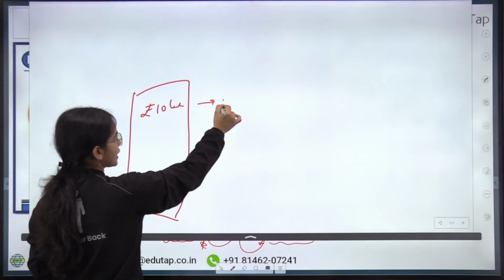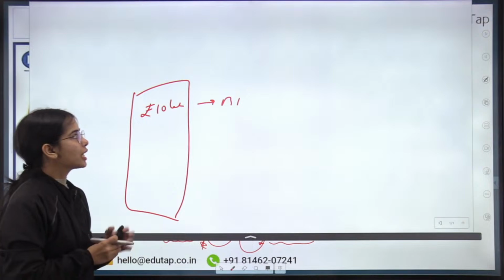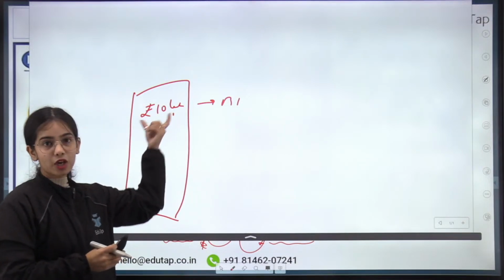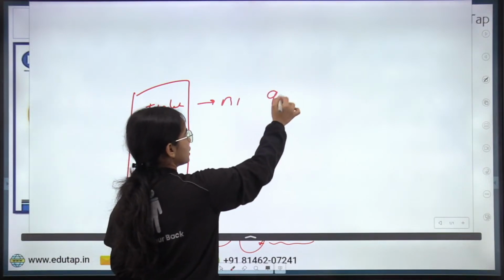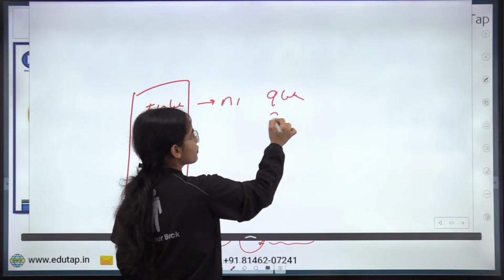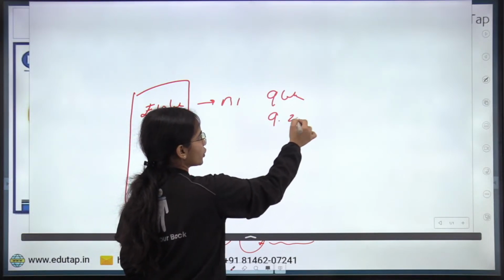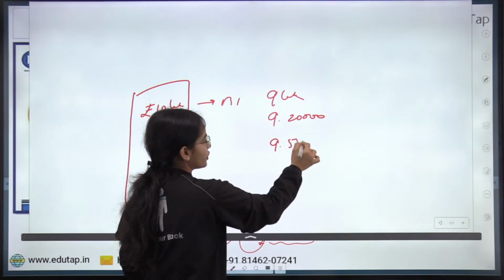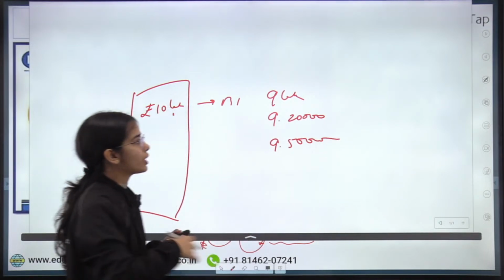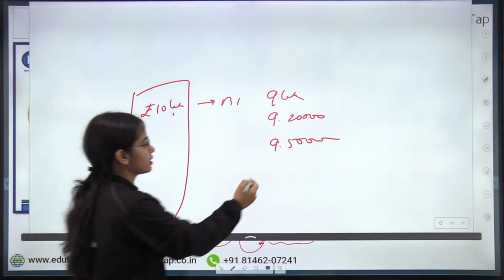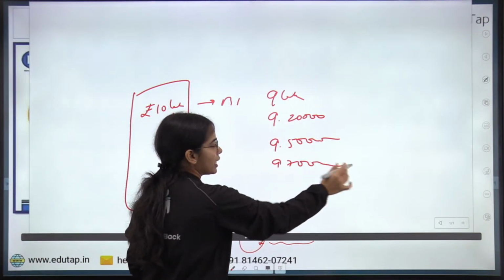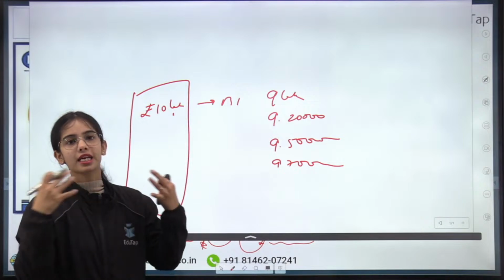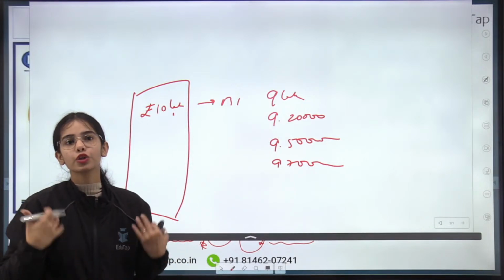So the bank is saying, let's say bank 1 is saying that against this bill of 10 lakh rupees, we will release the money 9 lakh. Another bank is saying we will release 9 lakh 20,000. Another one is saying that we will release 9 lakh 50,000. Another one is saying that we will release 9 lakh 70,000. And so on. So there are different banks, different NBFCs that are doing the bidding.